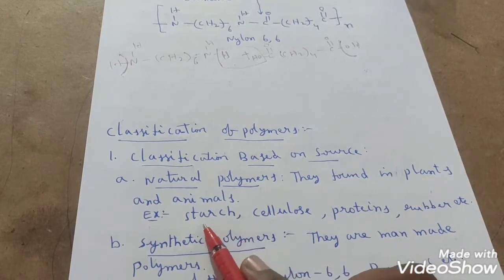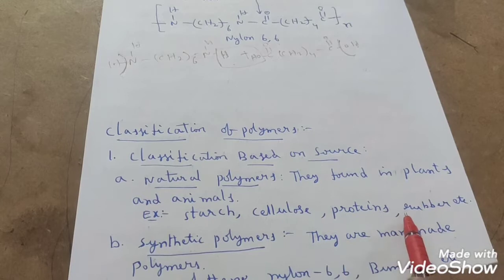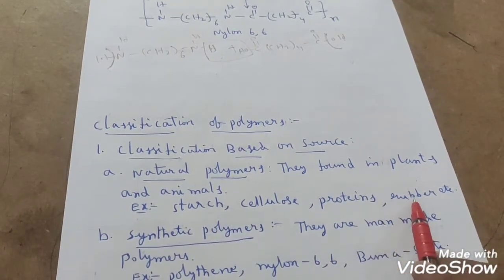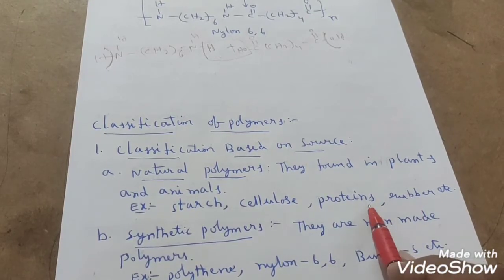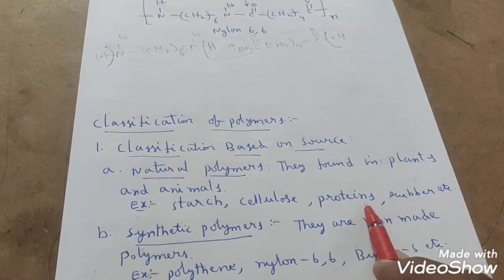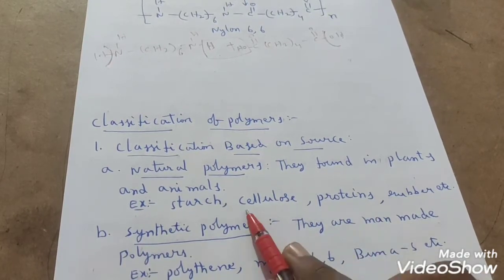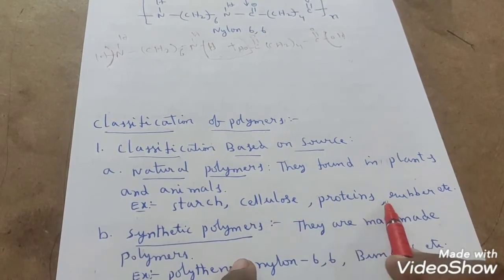Some examples are starch, cellulose, proteins, rubber, etc. All these are natural polymers. So they are found in plants and animals, and we have observed them even in biomolecules.